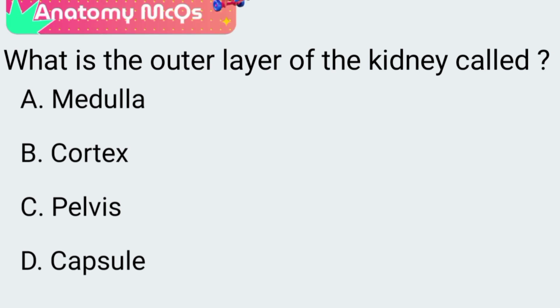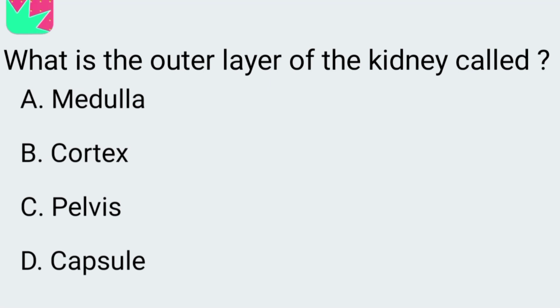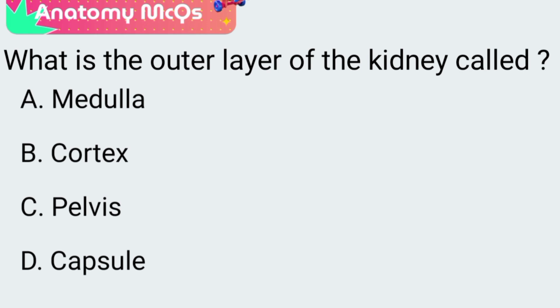Next question. What is the outer layer of the kidney called? A. Medulla, B. Cortex, C. Pelvis, D. Capsule. The correct answer is option B. The outer layer of the kidney is the cortex.